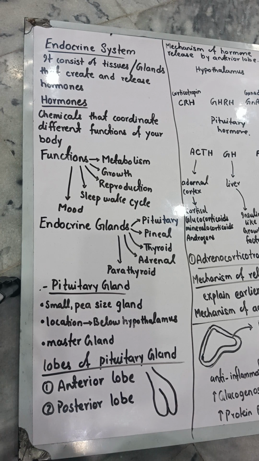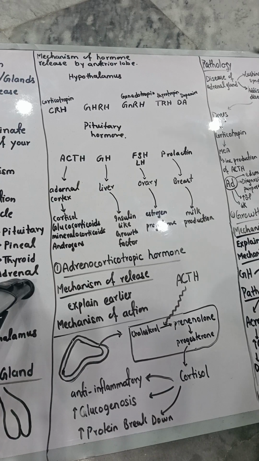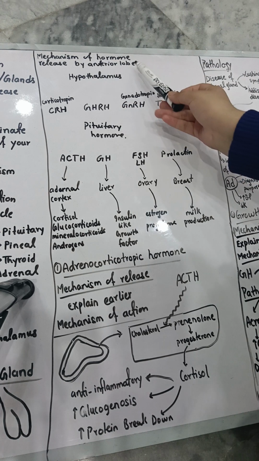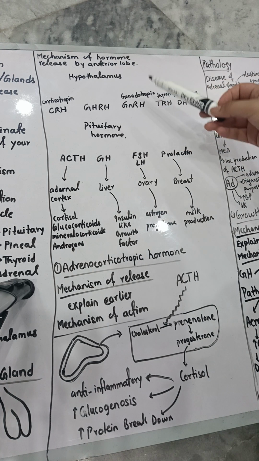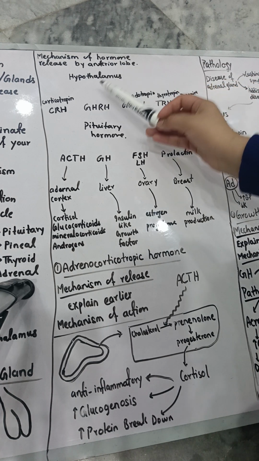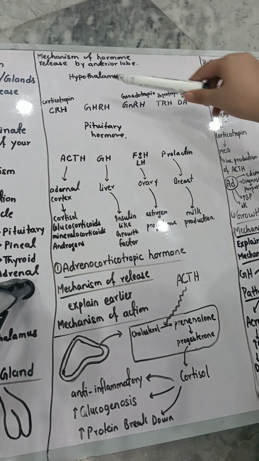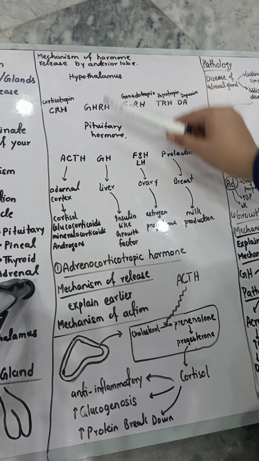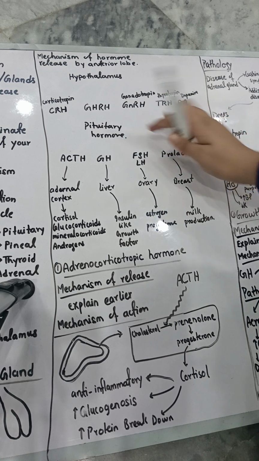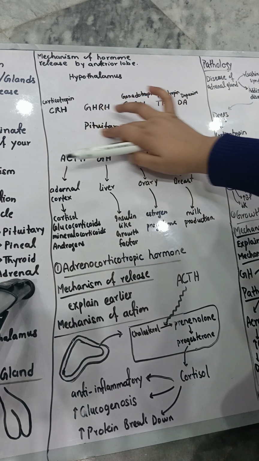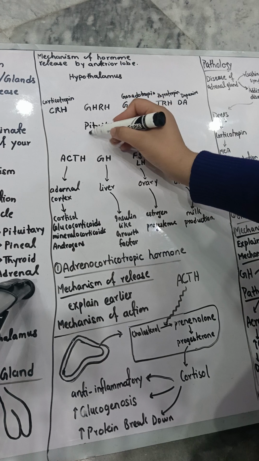So let's start. Here I have written the mechanism by which hormones are released through your anterior lobe only. Here we will discuss only the hormones released by your anterior lobe, not from the posterior lobe. The hormones released by the posterior lobe will be discussed in the next lecture. So now here is your hypothalamus, and here is your pituitary gland, not the pituitary hormone. This is your pituitary gland.